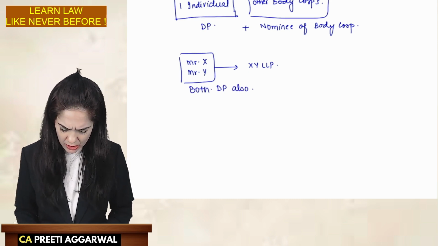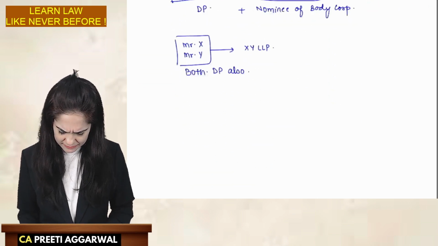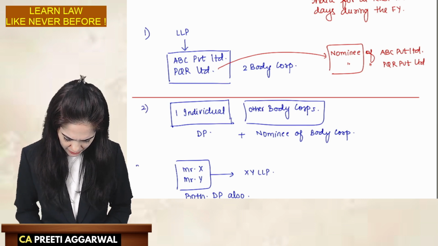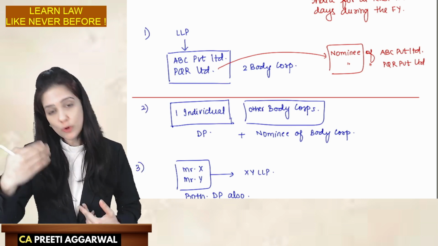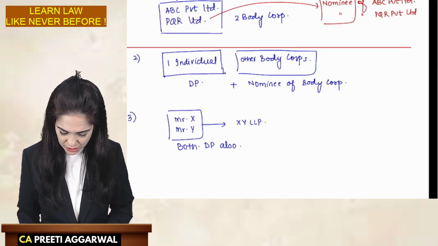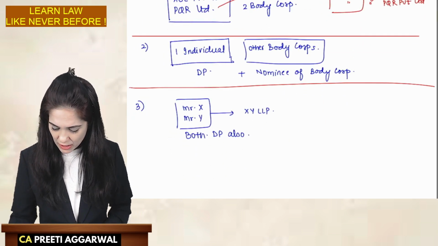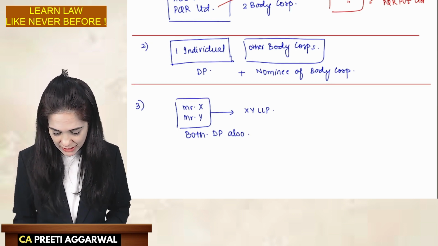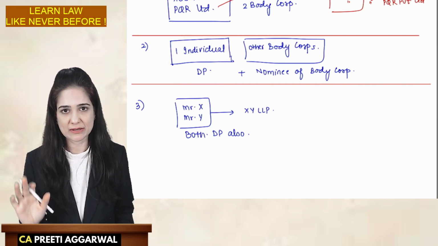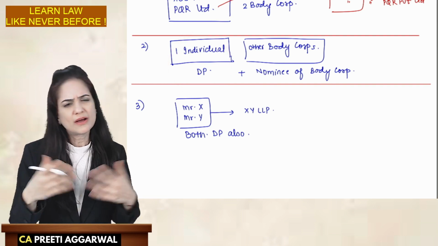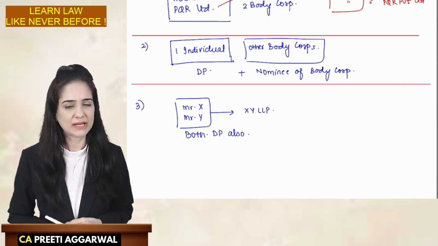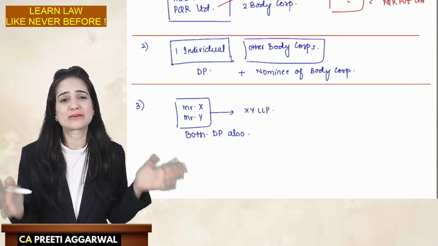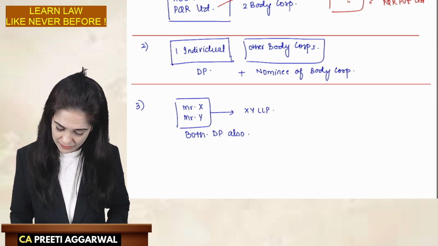All right. What if we have, let's put this as 1, 2, and 3. So in the first situation, both were body corporates. In the second situation, we had one individual and other body corporates. So we said, please give preference to the individual. So that individual will by default be the designated partner. And from the other body corporates, you can have any one nominee as the designated partner. Can we have two nominees? Yes, at least two designated partners. So there it means that you can have more than two also.